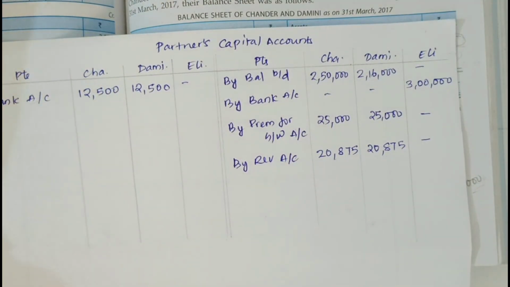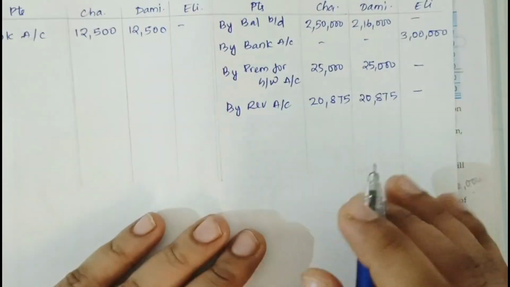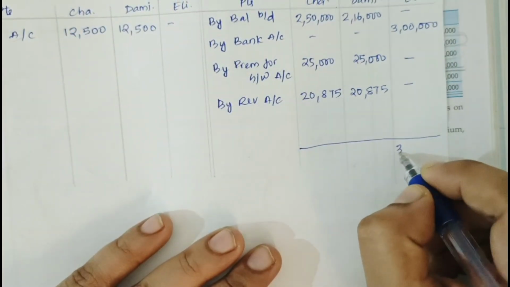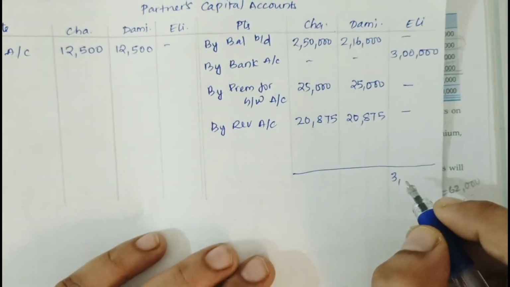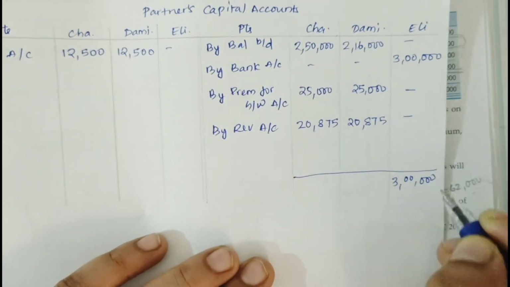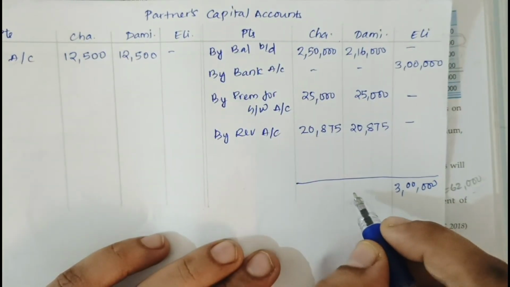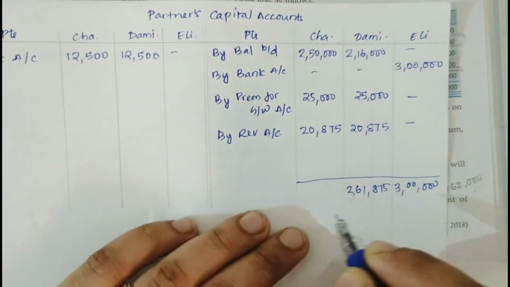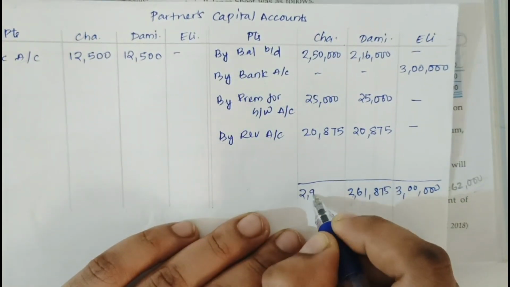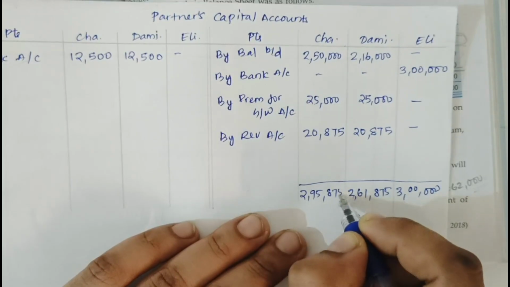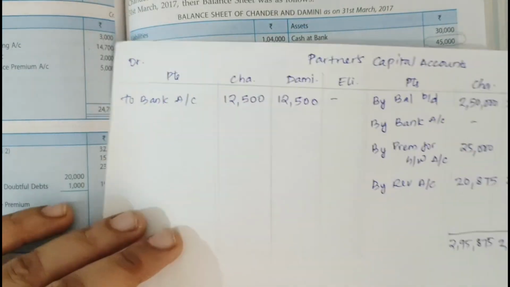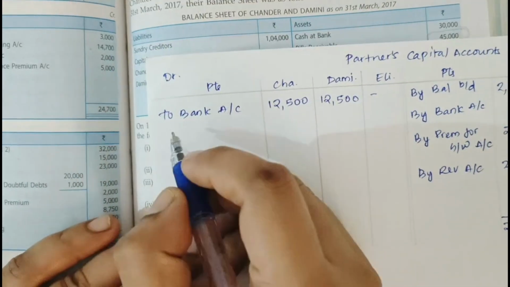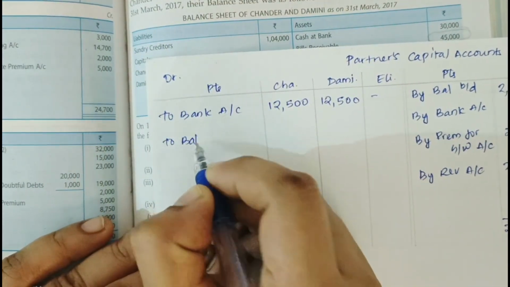Now let's total both the sides. Here it's 3 lakh, here it is 2,61,875, and here it is 2,95,875. Obviously, the balancing figure will come on the debit side, to balance carried down.